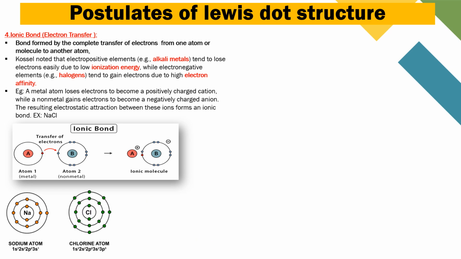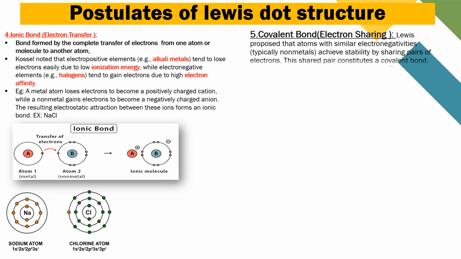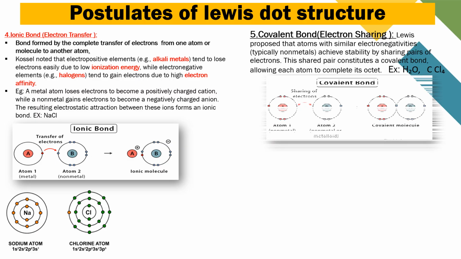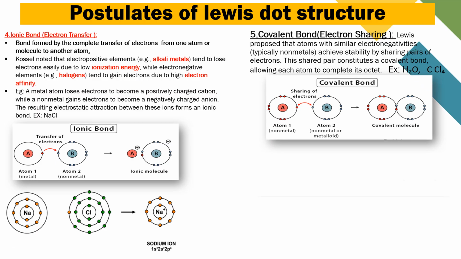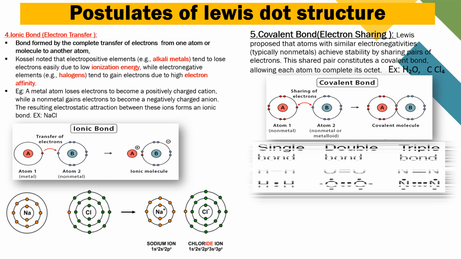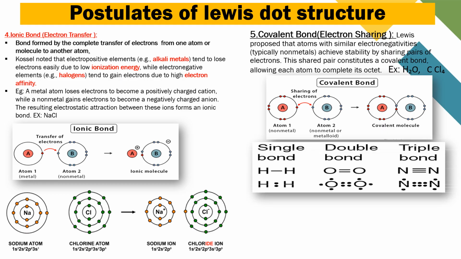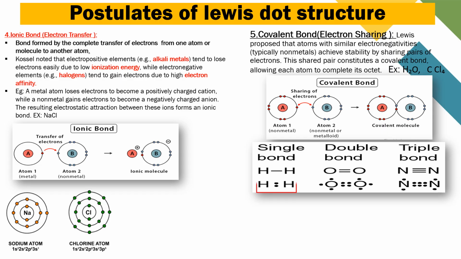And next one is covalent bond. Sharing of electrons between two atoms is called a covalent bond. Each atom contributes one electron to the shared pair. If the two atoms share one electron pair, it forms a single bond. If two atoms share two pairs of electrons, it forms a double bond. If two atoms share three pairs of electrons, it forms a triple bond.